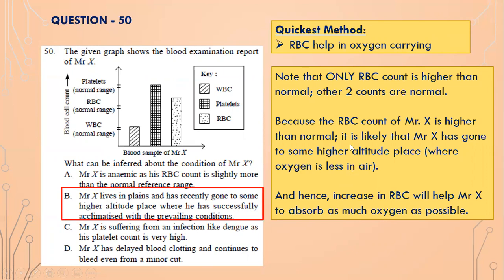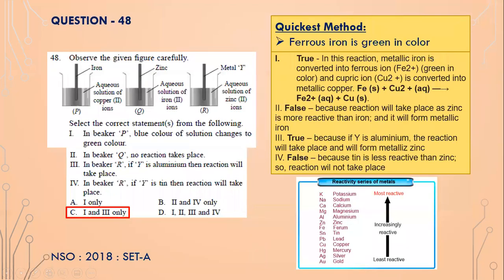So what it means is Mr. X may have gone to a higher altitude because at high altitude the oxygen is less in air. So Mr. X has to get as much oxygen from the air as possible. So not only does Mr. X have to breathe in deeply, but most of the oxygen in the air has to be absorbed. And for that, RBCs have to be higher in number, isn't it? RBCs have to be higher in number because they help in oxygen carrying, and that's why the RBC count has gone up, because Mr. X may have gone to a higher altitude place like Leh Ladakh or maybe the Himalayas.